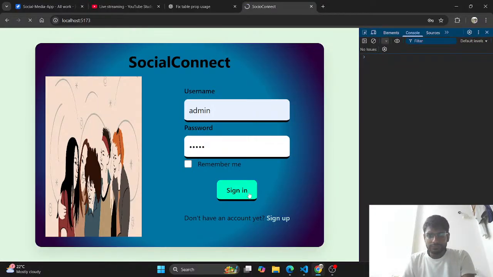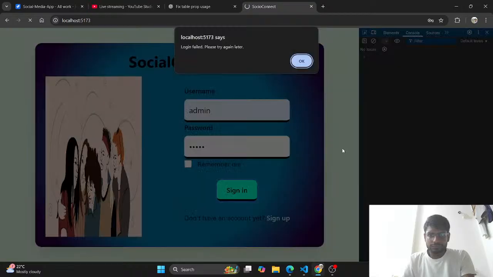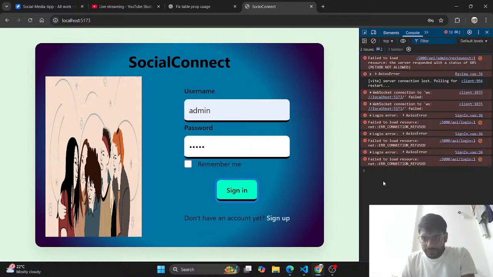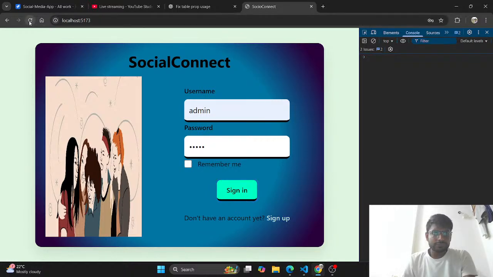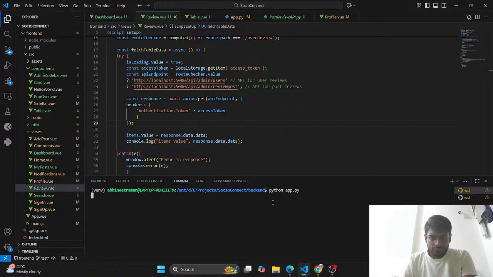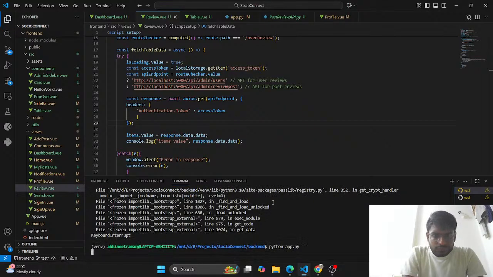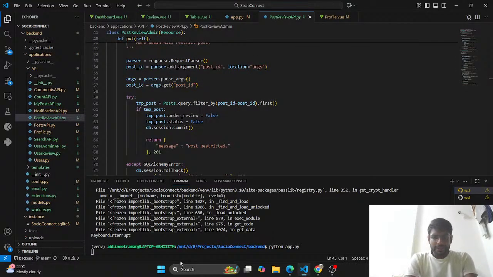Let me see if I do load resource. Okay, I'm trying to restart the server. Any of those changes have not been sent to the backend, basically sent to get the record itself. We'll add that as well. For the post review admin API, we don't have any get request, so that will also be required here. Let me add that in the task itself. That task will be there in the backend.